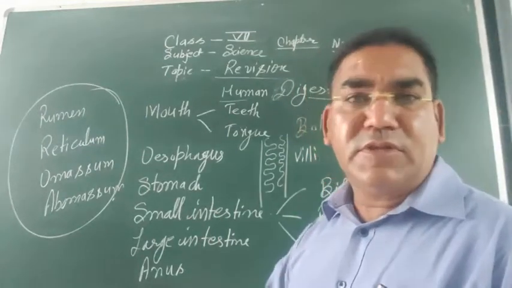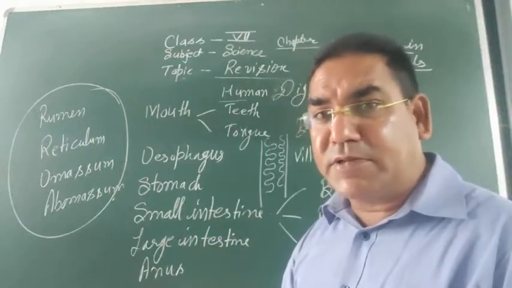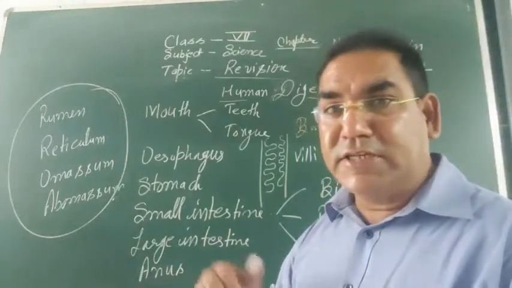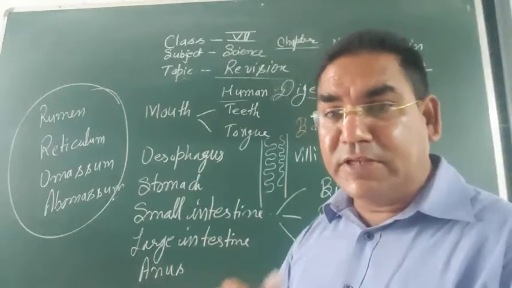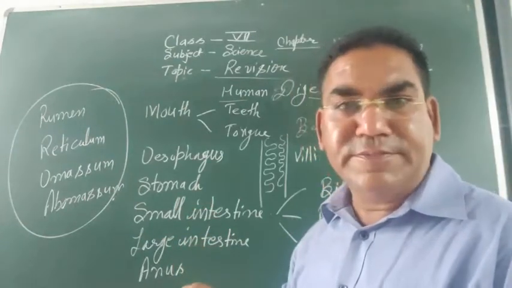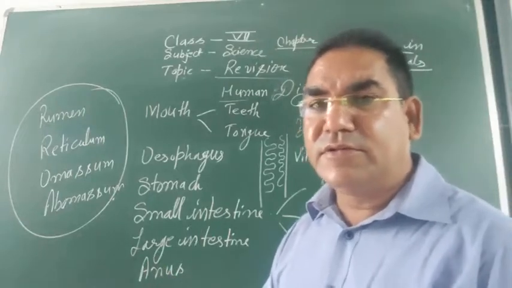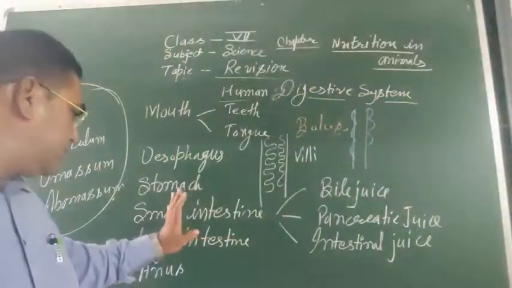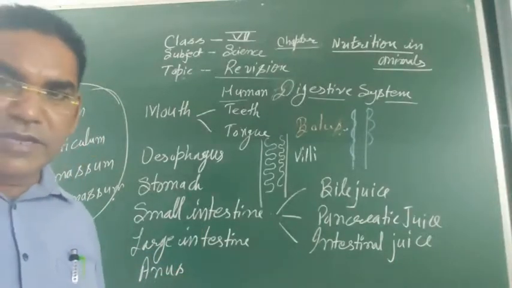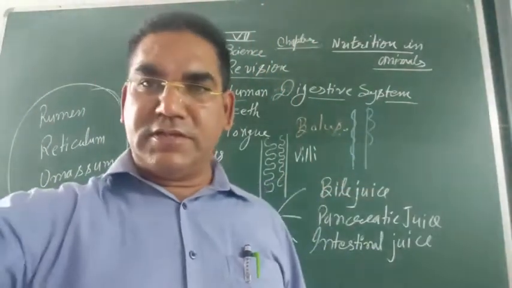In the large intestine, absorption of water takes place. There are some symbiotic bacteria present which produce certain enzymes and certain vitamins, and these vitamins are also absorbed in the large intestine. Vitamins, vitamin K, right? Now the last part of the large intestine is the anus. Undigested food is removed from the body through the anus.